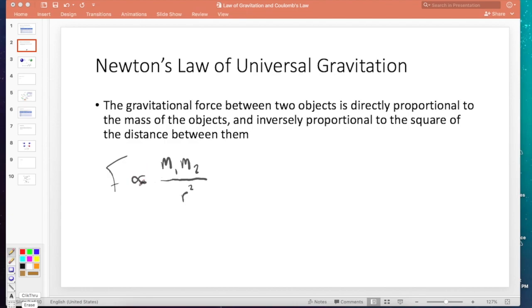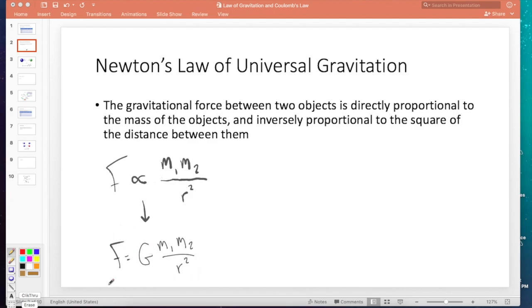So remember how we can turn a proportionality into an actual equation. We add what's called a proportionality constant, a value that remains constant. The proportionality constant that we use for this is called big G. That's that number that we saw earlier when the masses were 1 times 1 divided by 1 squared. So all of this is 1. The force of gravity was big G, that super tiny number.